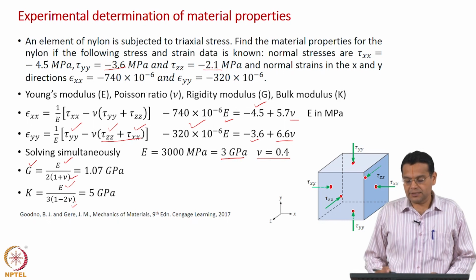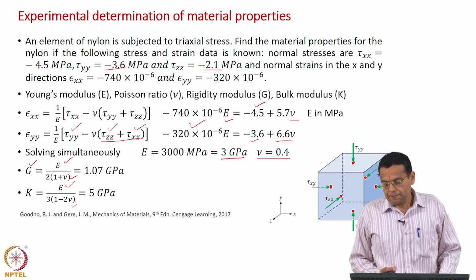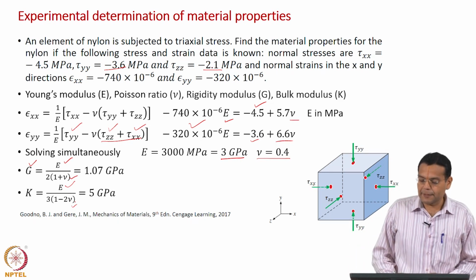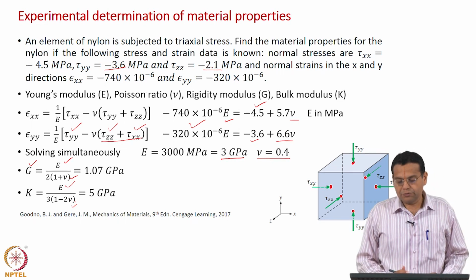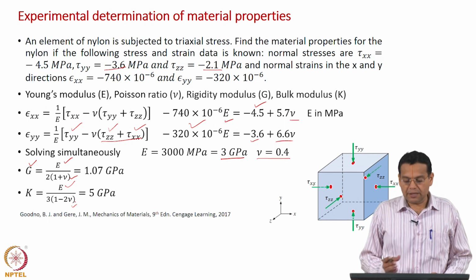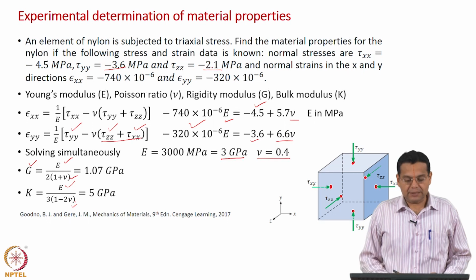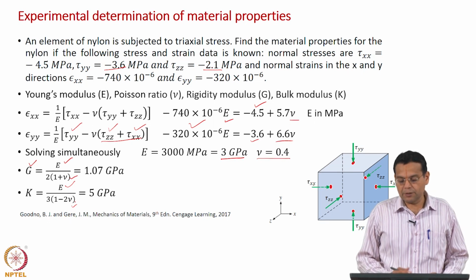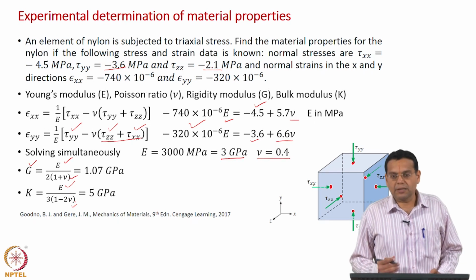A very simple example based on experimentally applied forces expressed as per unit area, which are the stresses here, and the experimentally measured strains, we are able to determine the material properties, in fact all the material properties, Young's modulus, Poisson ratio, rigidity modulus and bulk modulus.